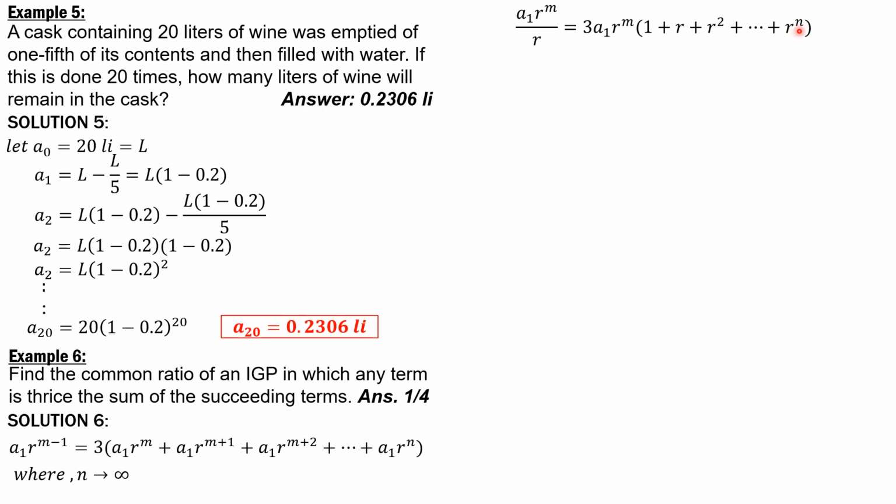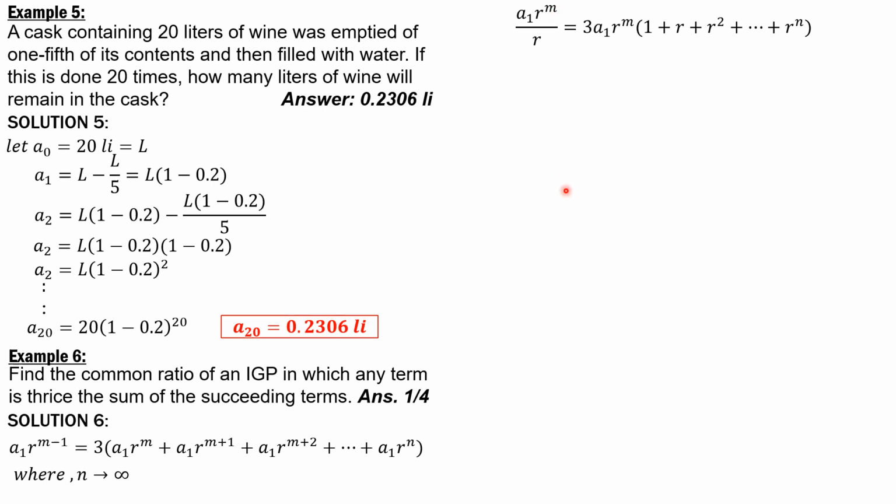Take note that r to the n, as n approaches infinity and the absolute value of r is less than 1, is 0.